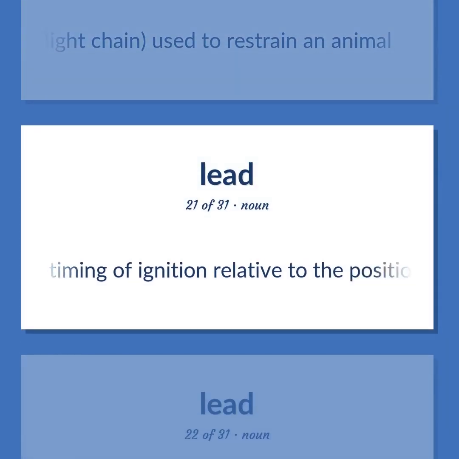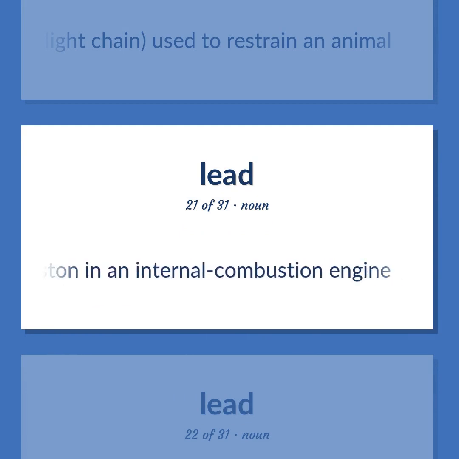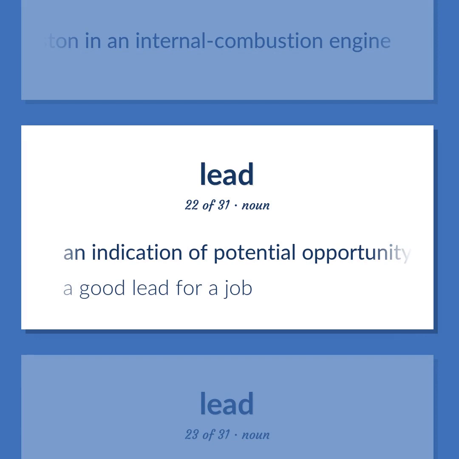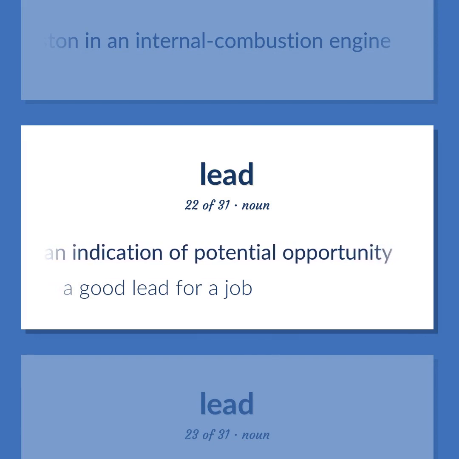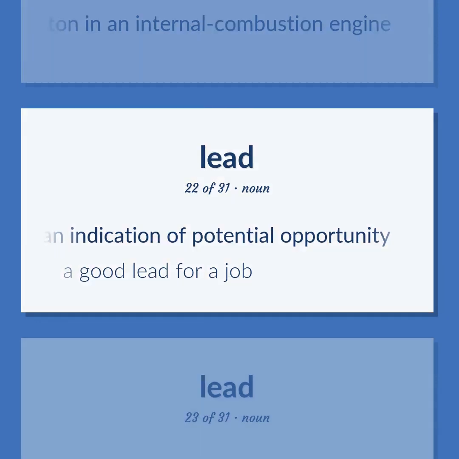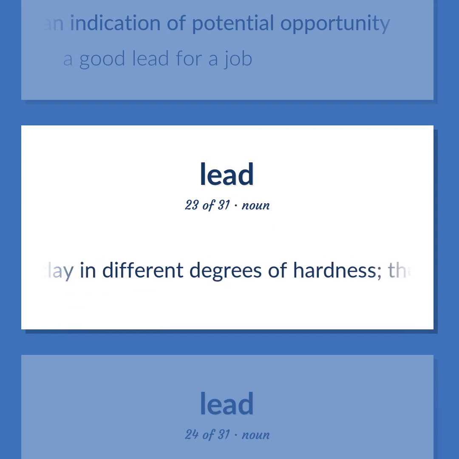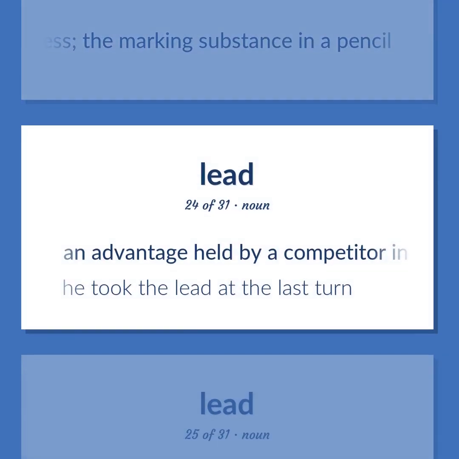The timing of ignition relative to the position of the piston in an internal combustion engine. An indication of potential opportunity. A good lead for a job. Mixture of graphite with clay in different degrees of hardness. The marking substance in a pencil. An advantage held by a competitor in a race. He took the lead at the last turn.